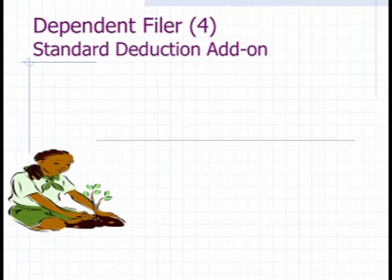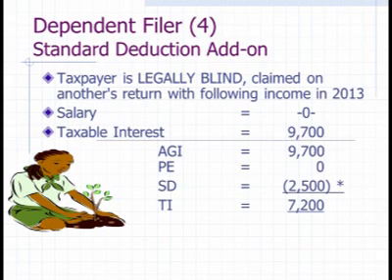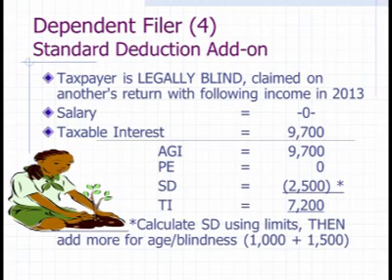What's different this time? Notice it says standard deduction add-on. So we're still going to have a qualifying child, so our qualifying child must be legally blind. So we're going to take the income. We're going to do exactly what we did in the prior example, which is limit our normal standard deduction to $1,000 because there is no earned income. But the total standard deduction we're going to use is the sum of that $1,000 plus the 2013 bump for blindness, which happens to be $1,500. Remember, use the normal rule first and then add more. Don't combine the two in one step or you could end up with the wrong answer.